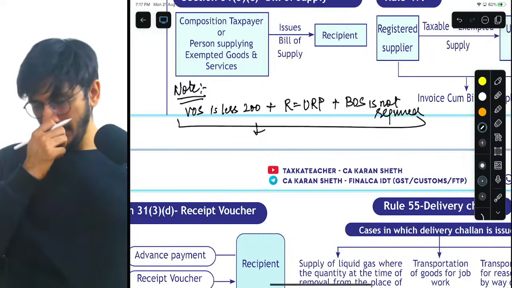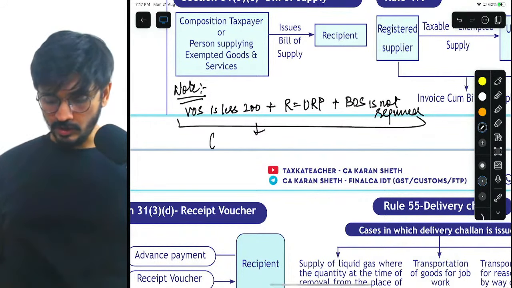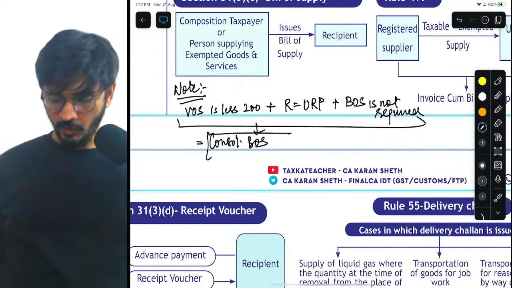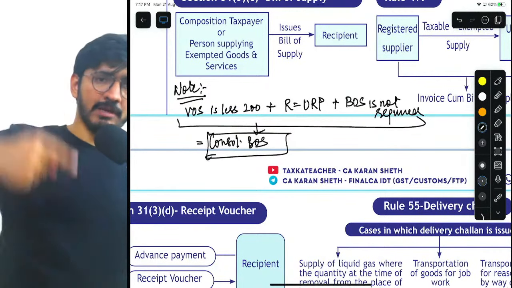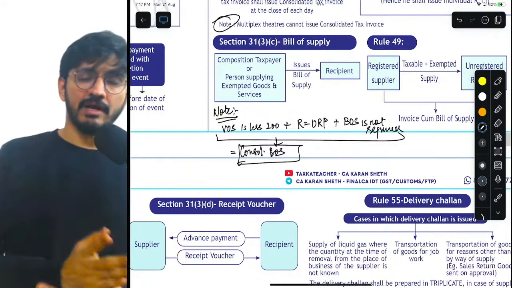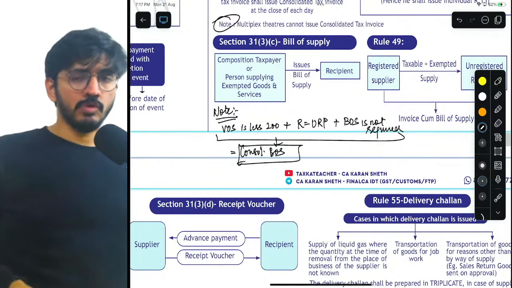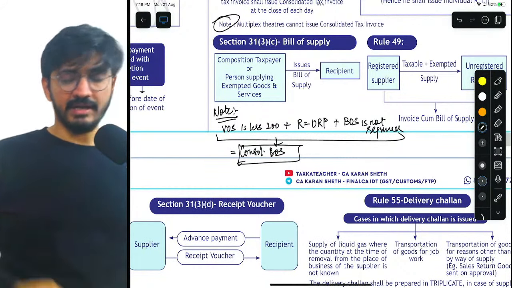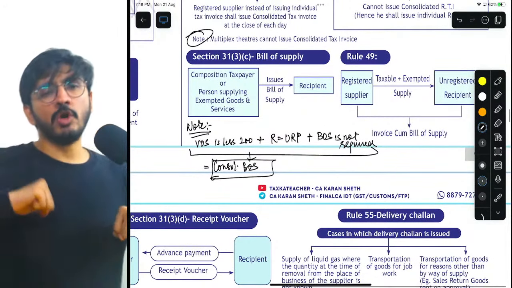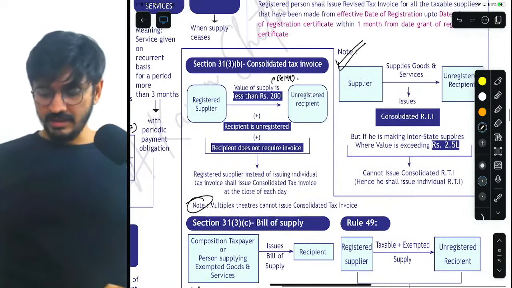Understand, in that case, you will not issue an individual bill of supply. You will just issue a consolidated bill of supply. Got it? The same concept of tax invoice applies here, even in case of bill of supply. But ensure that when you are checking this, you just check that the value of supply is less than 199. Only then will you issue a consolidated tax invoice.